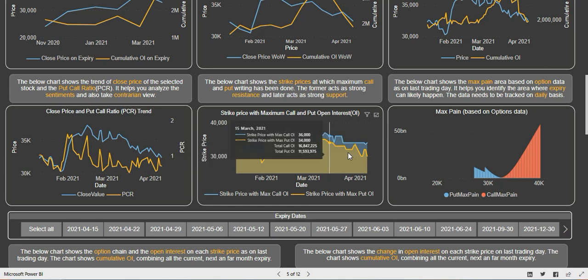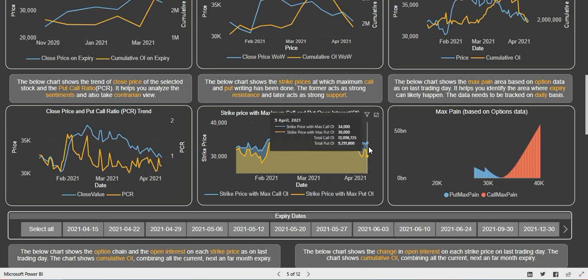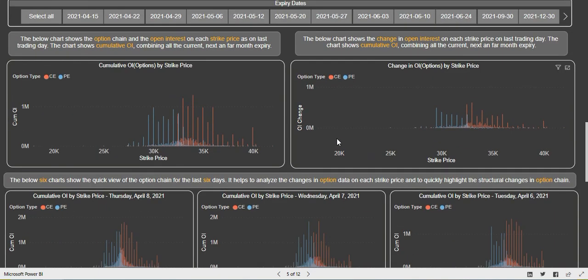Now if we see the trend, that is the maximum resistance and maximum support zone. It has slightly shifted, but it is fluctuating between 32,000 and 34,000. We'll see that in detail in the option chain also. If we see the cumulative option chain, you see put writing at lower levels and call writing at higher levels. So it is a mix, and there is still a consolidation going on for Bank Nifty.